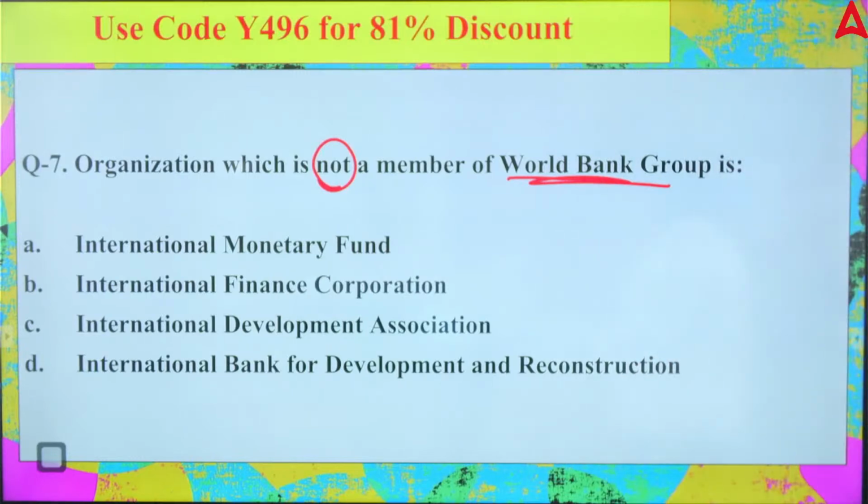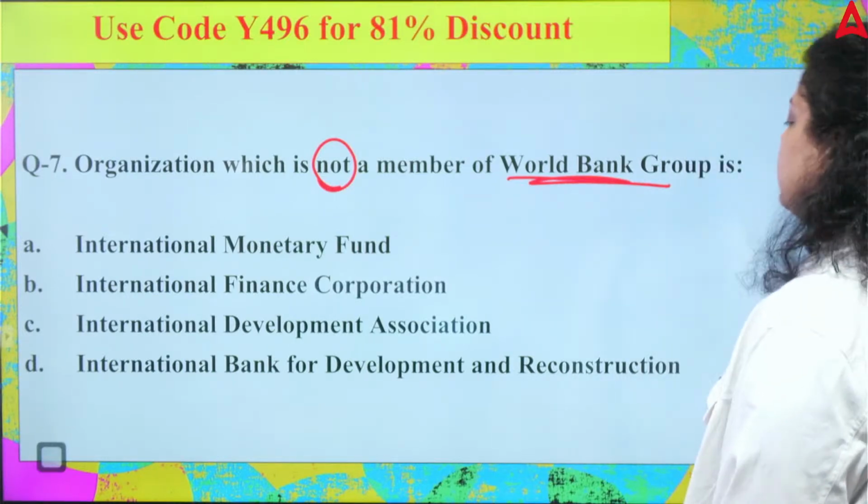Its headquarters is in Washington, DC. So let me know which of the following is correct. IMF, IFC, IDA, IBRD.